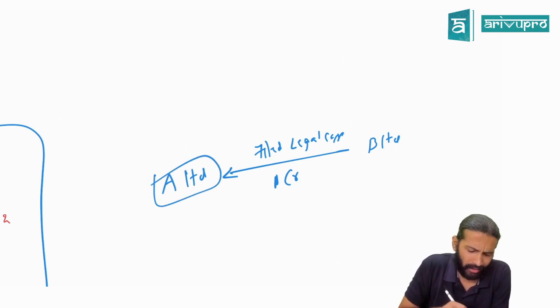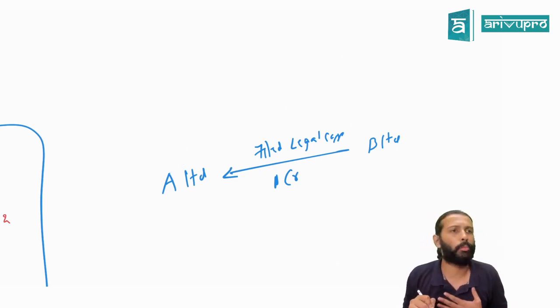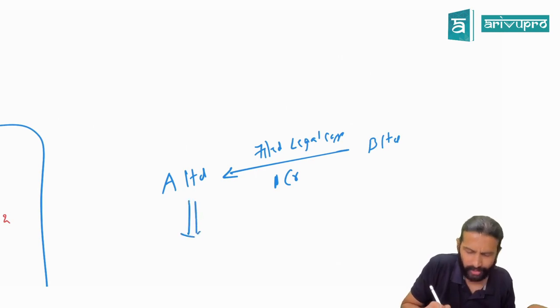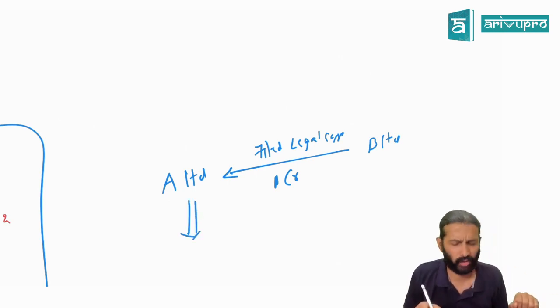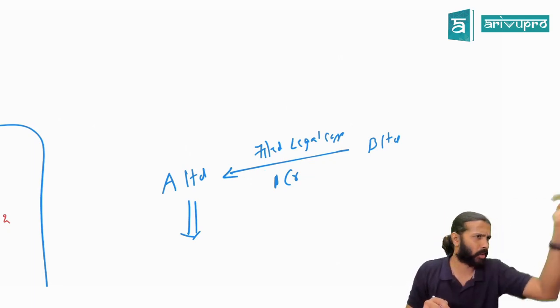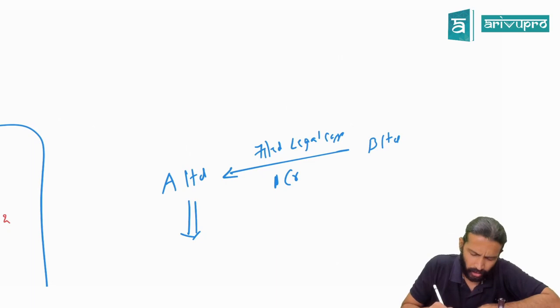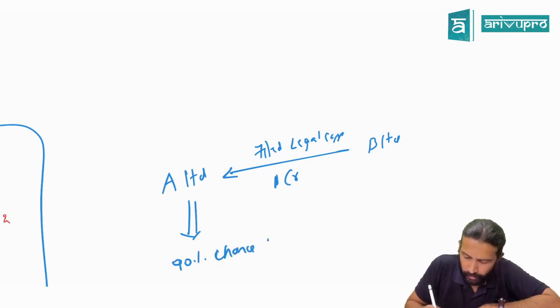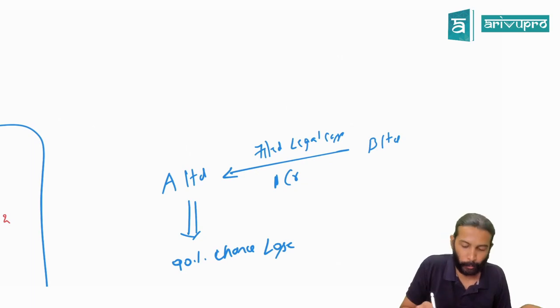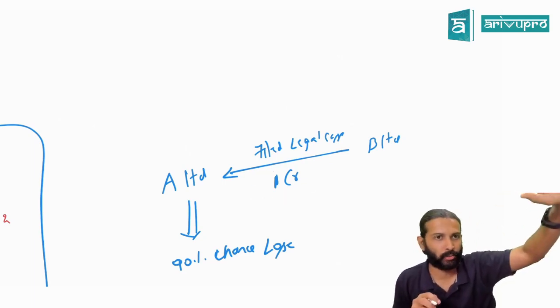A Limited, normally whenever a case has been filed, we consult whom? Lawyer. We seek legal opinion. So A Limited went to their lawyer and said, this is what has happened. He is demanding compensation of 1 crore. What do you think? The lawyer observed the case, saw all the data, and said there is a 90% chance that we will lose the case. If you lose the case, then you'll have to pay how much? You have to pay the compensation. Yes or no? Fine enough, sir.